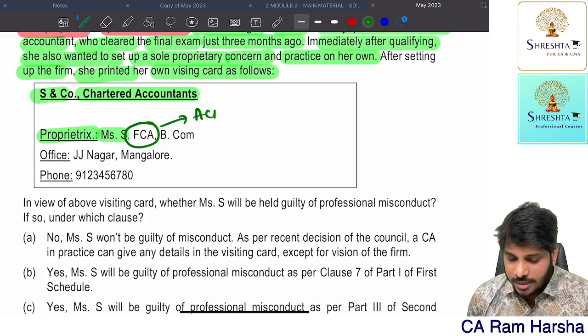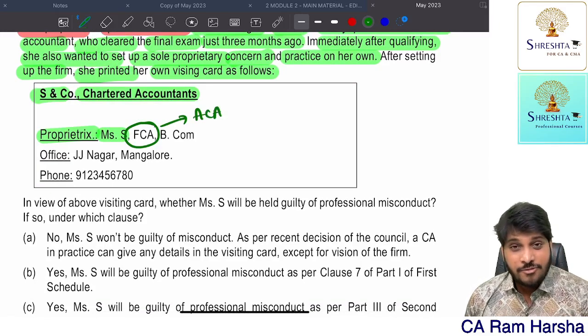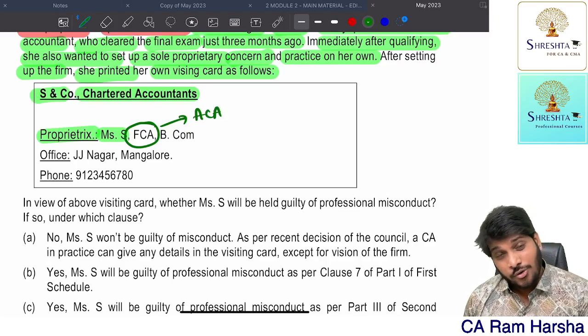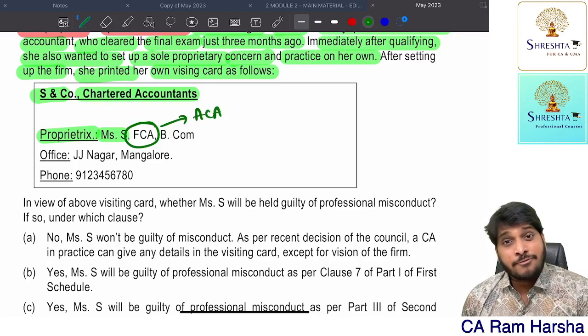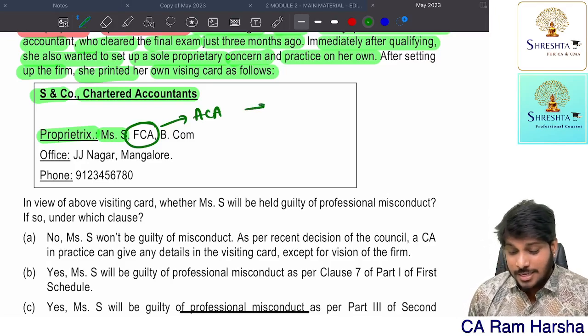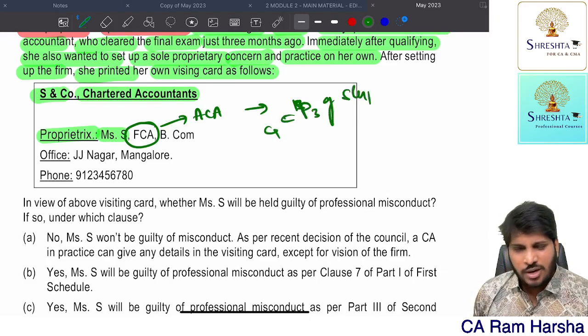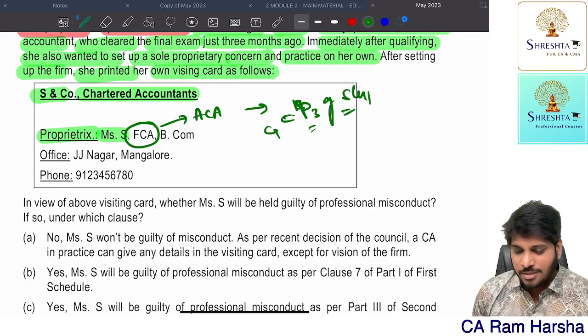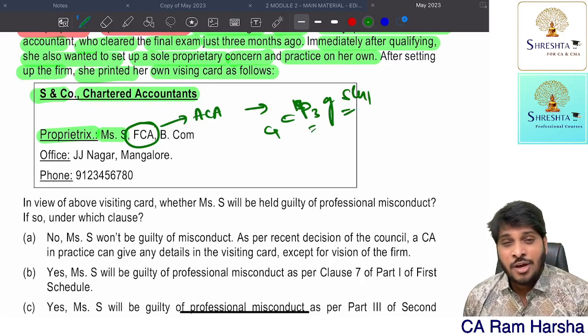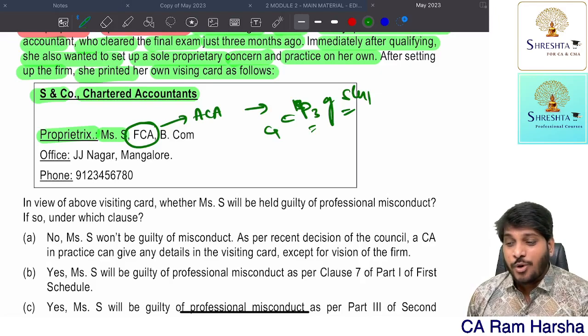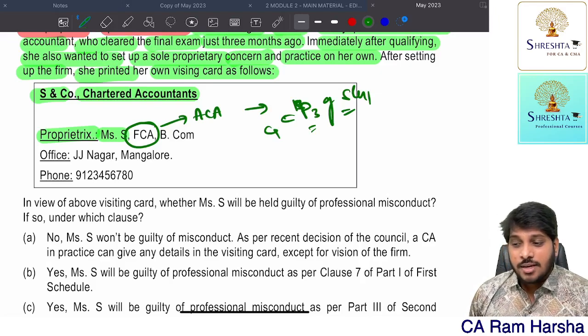She is actually ACA. If a member who is not a fellow but represents himself as a fellow of the institute, is he guilty of professional misconduct under Part 3 of Schedule 1, yes or no? I think clause number 1 or 2. Clause number 1 of Part 3 of Schedule 1 is treated as guilty of professional misconduct. What are the professional misconduct for members in general?